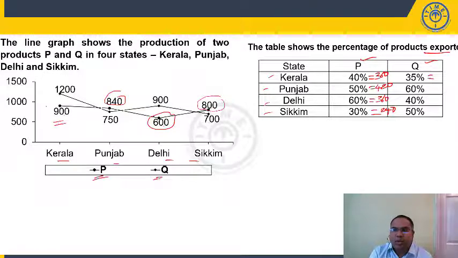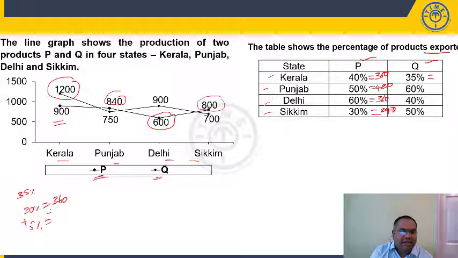Then let us take Q. 35% for Kerala, Q is 1200. 35% can be calculated as 30% plus 5%. So 10% is 120, 30% is 360. 10% is 120, so 5% will be 60. So 360 plus 60, it is 420.